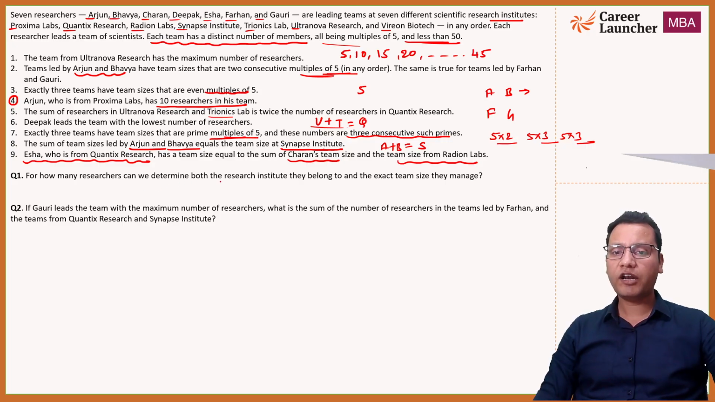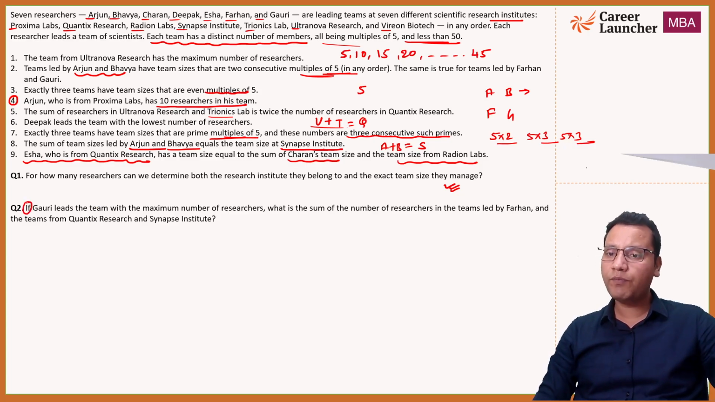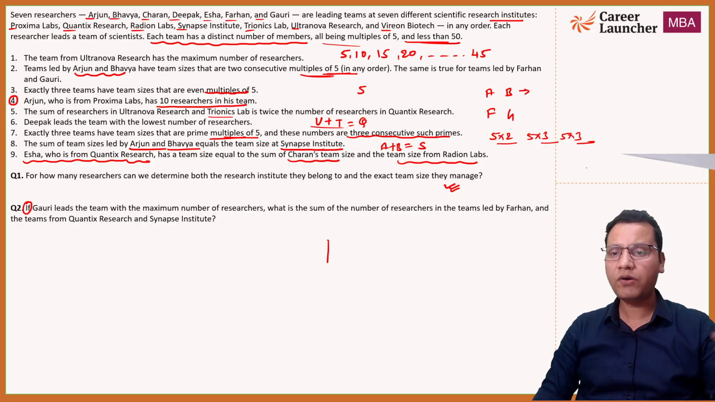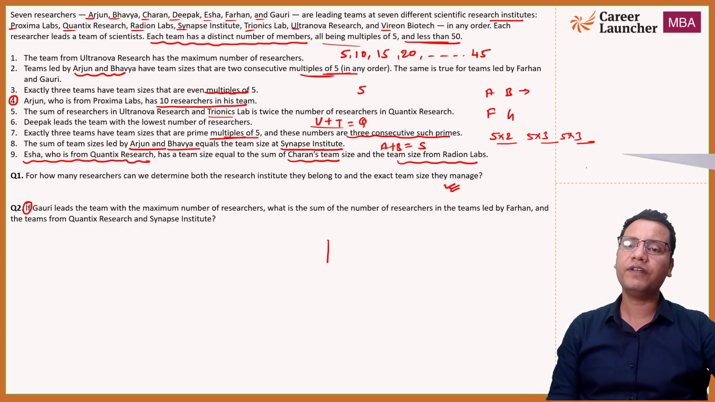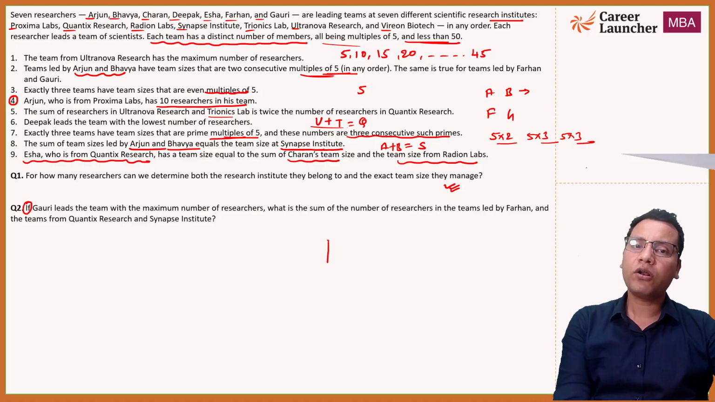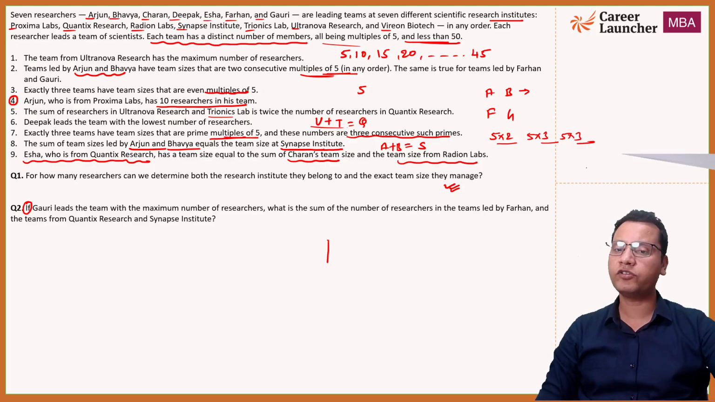For how many researchers can we determine both the research institute they belong to and exact team size? Okay, so in that case, if you are able to completely fill the table, you can answer it easily. Second question: if Gauri... now this "if" is very important, because there is a possibility that you cannot complete your table with the given information. So the given information is not sufficient to completely fill the table and uniquely tell which researcher works in which lab or institute and how many members are in their team. Uniquely telling may not be possible for all of them, and that is why some extra information is given for question number 2.